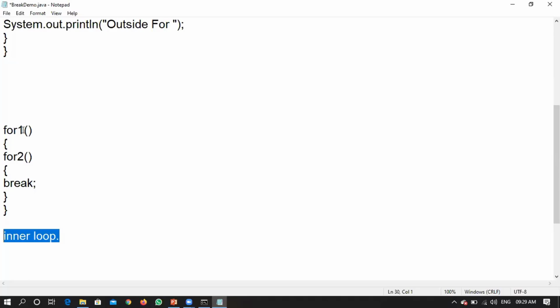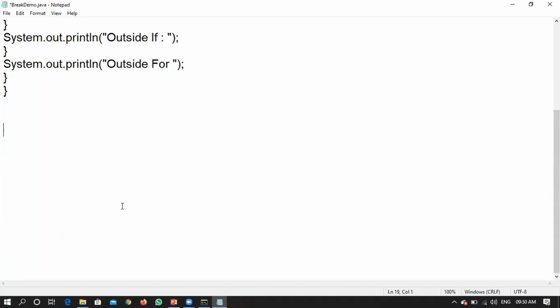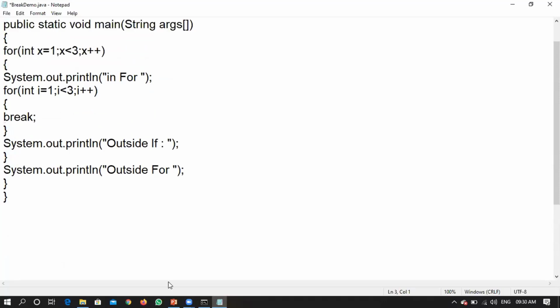Right? Let me repeat the statement once again. If you are writing a break statement in a for loop, whichever loop is holding that particular break, only that particular loop it will come out of. Did I make things clear? Clear with the points? I think it will print the first loop. Yeah, that only I'm saying to you. The conclusion is, if you are putting a break statement in nested loops, then it will only come out of the inner loop, but it will still stay on in the outer loop. Right?